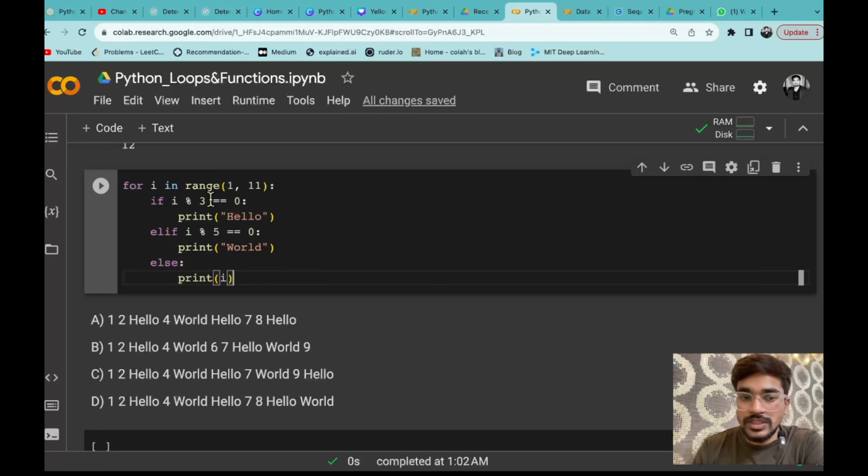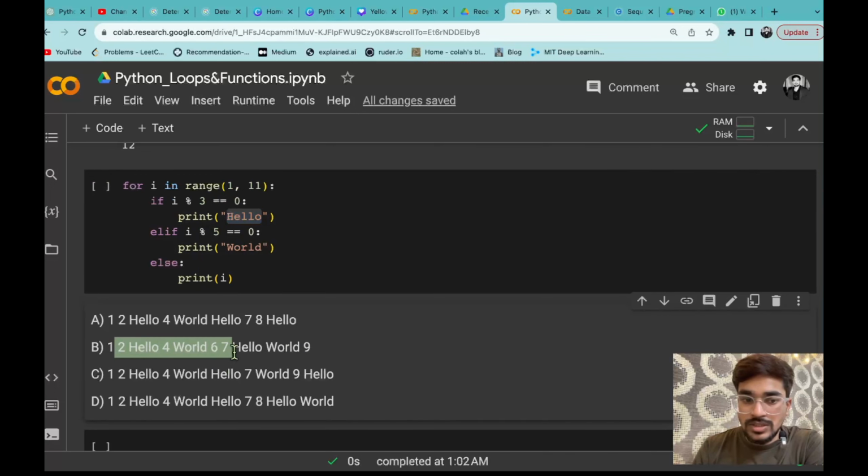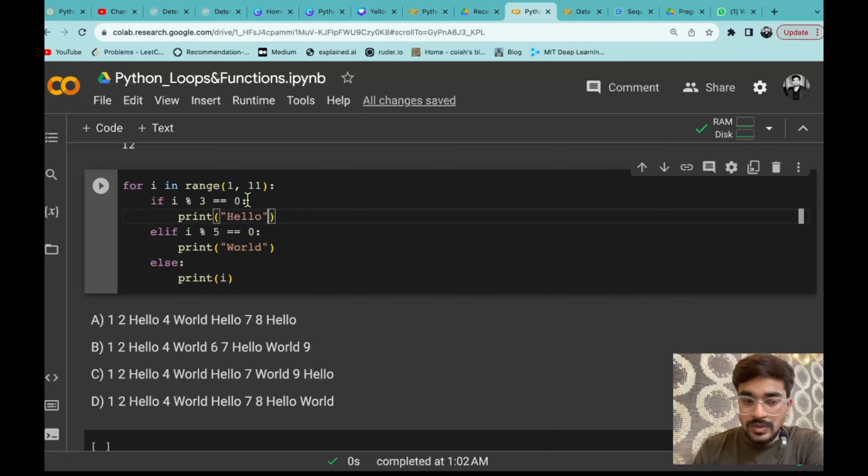Now we have to go to the next value, that means 4. Again 4 will come into else condition and it will print 4. Next again 5, so since 5 is divisible by 5, it will print world. So until here all the 4 options are same. Now we have to go to the next element, that means 6. Since 6 is divisible by 3, it should print hello. So you can see this option has been discarded here क्योंकि इसके बाद world के बाद 6 आ जा रहा है. Now again go to the next element, that means 7, and 7 is again coming into the else condition. So simply 7 print हो जाएगा.